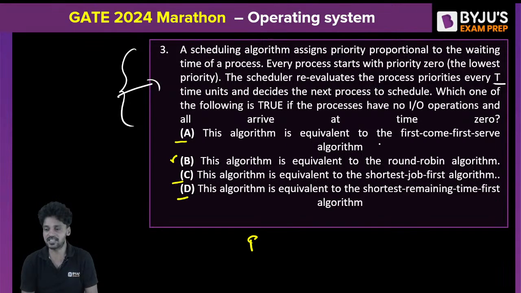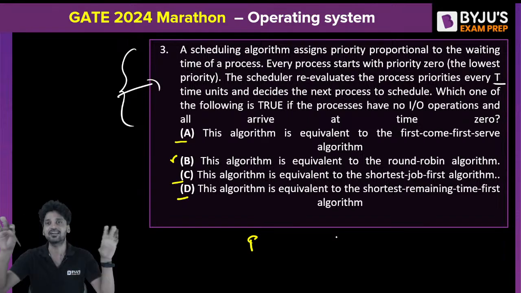This algorithm is equivalent to the first come first serve algorithm. This algorithm is equivalent to the round robin algorithm. This algorithm is equivalent to the shortest job first algorithm. This algorithm is equivalent to the shortest remaining time first algorithm. Here you don't need to look at any other aspects.